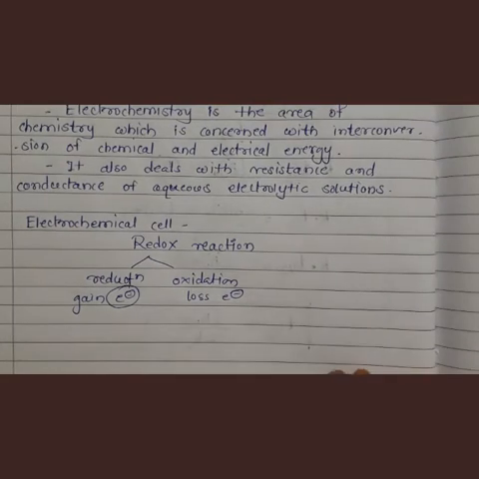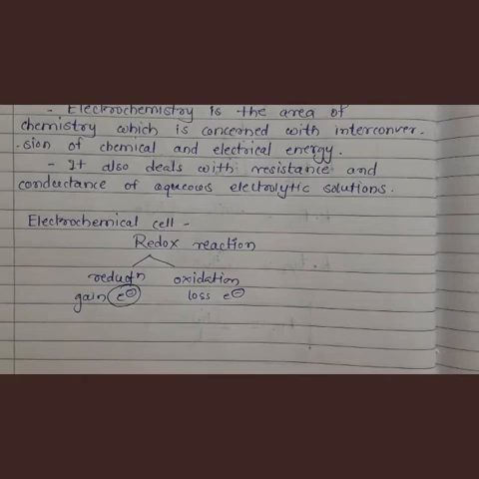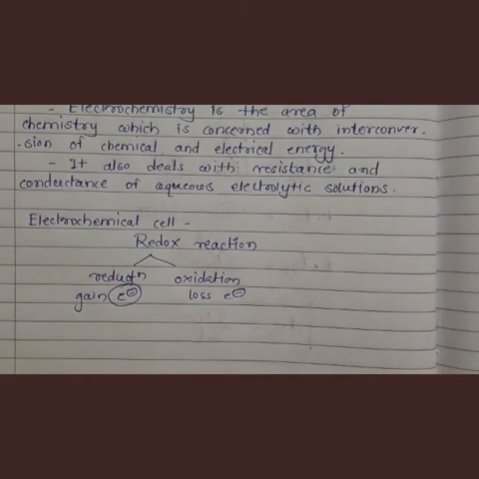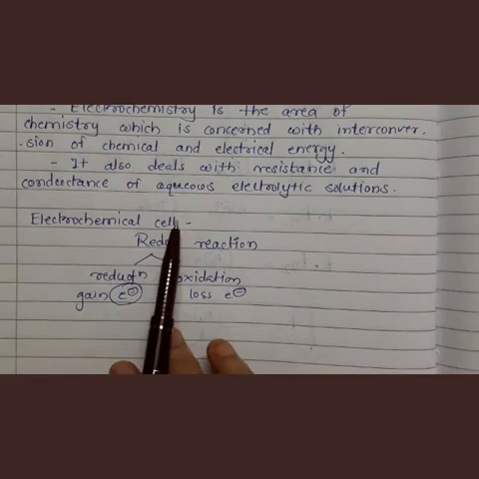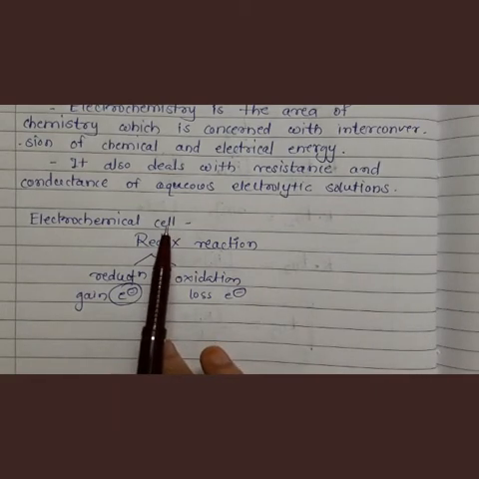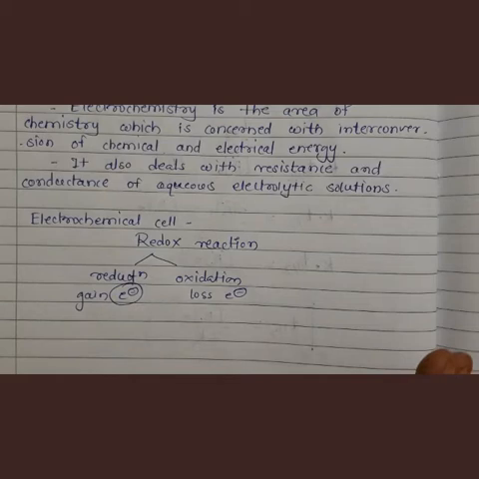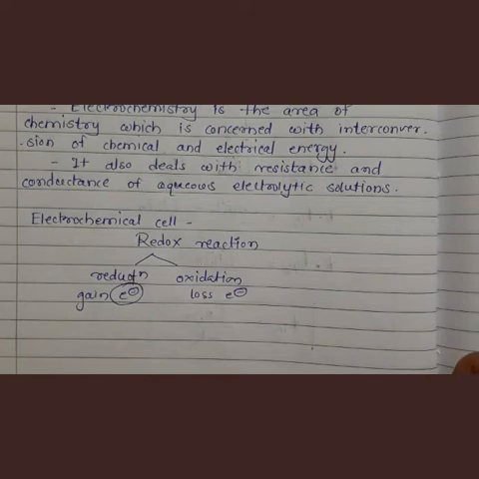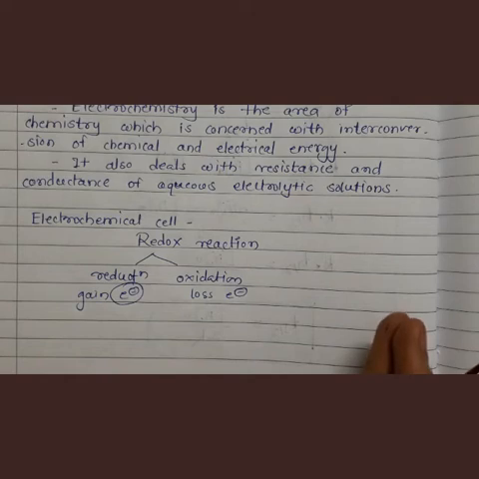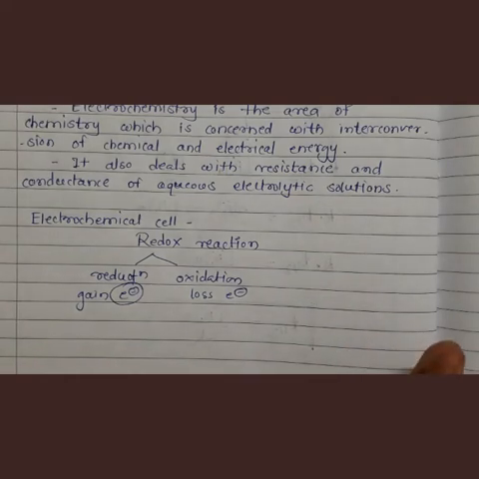Okay, and these electrochemical processes or these redox reactions are carried out in a cell, and that cell is called an electrochemical cell. Understood? Electrochemical processes are carried out in an electrochemical cell. So in this lesson electrochemistry we are going to study the designs and operations of electrochemical cells also. What is the construction of these electrochemical cells, how they work, what kind of redox reaction takes place in these electrochemical cells, that also we are going to study in this lesson.